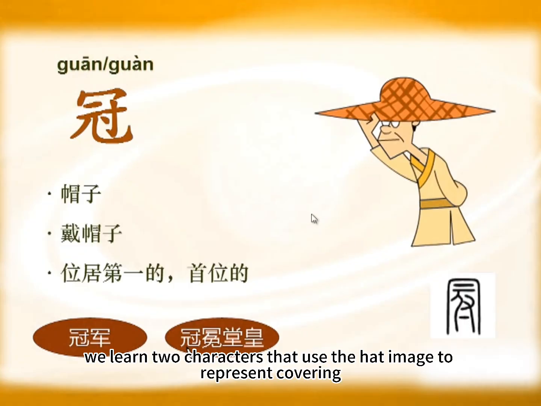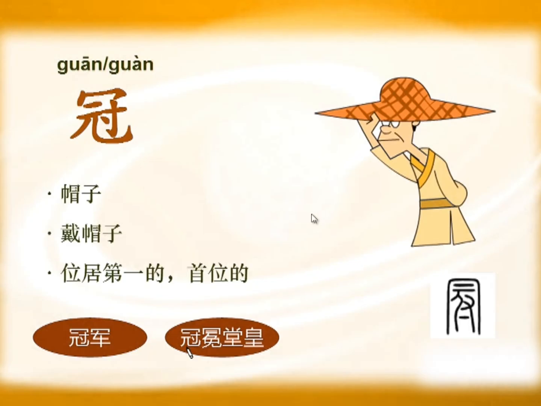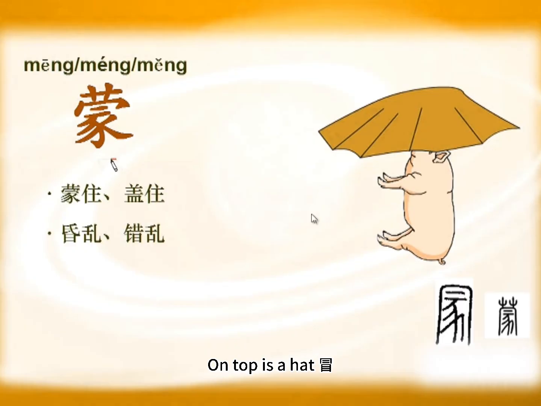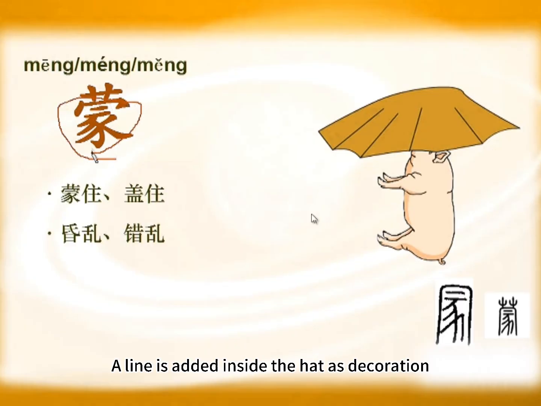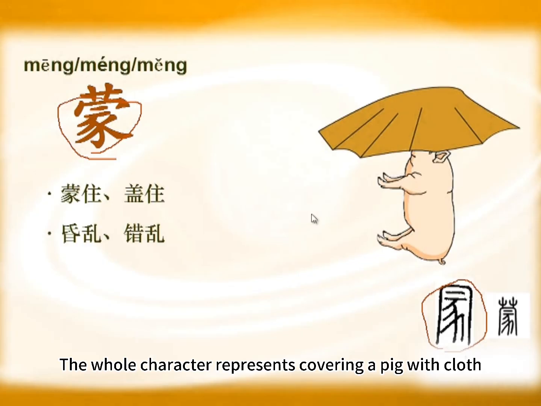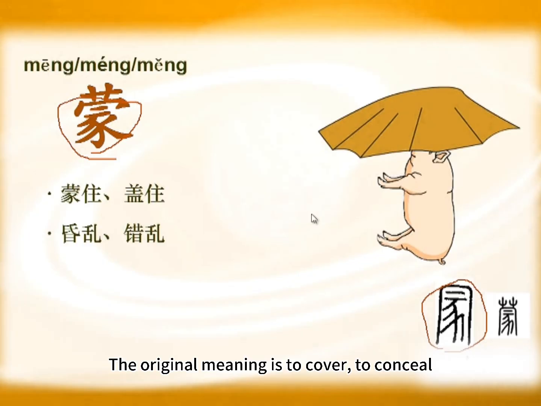Next, we learn two characters that use the hat image to represent covering. First, let's look at méng, meaning to cover. The earliest form was actually written like this. On top is a hat mao. A line is added inside the hat as decoration. Below is shi, pig, which is the image of a pig. The whole character represents covering a pig with cloth. The original meaning is to cover, to conceal.